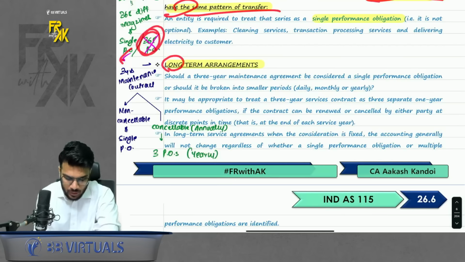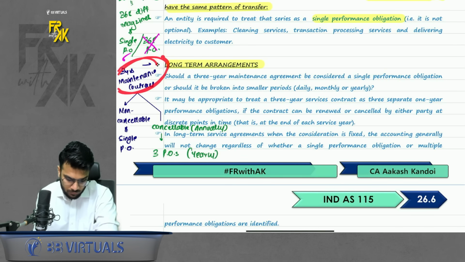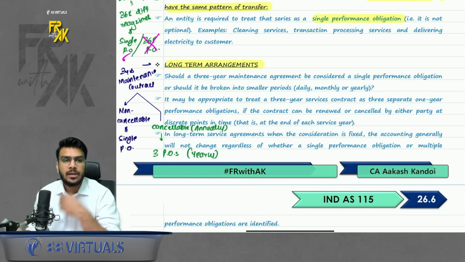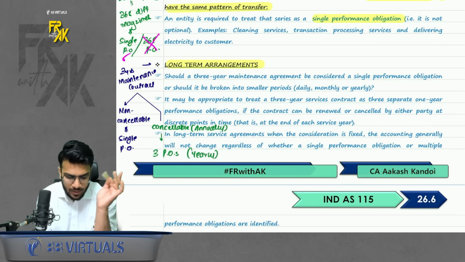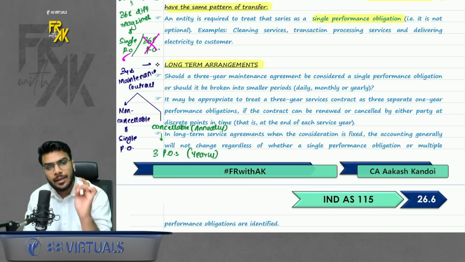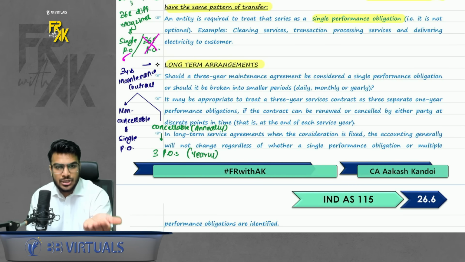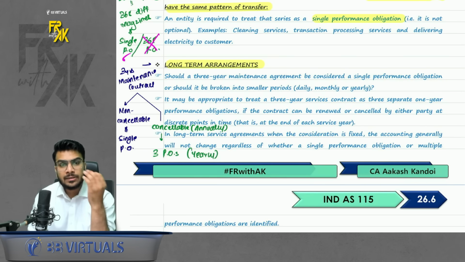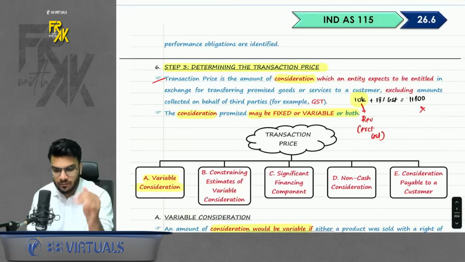Okay, next, long-term contracts. If you enter into a 3-year maintenance contract, what will be the obligation here? Will it be a 3-year single performance obligation or 3 annual performance obligations? So you can say if you enter into a 3-year maintenance contract and it is a non-cancelable contract, it will be treated like a single performance obligation. But if it can be canceled annually by either of the parties, it will not be a single PO, it will be 3 annual POs. Okay, do remember that. This is what we did in step number 2.